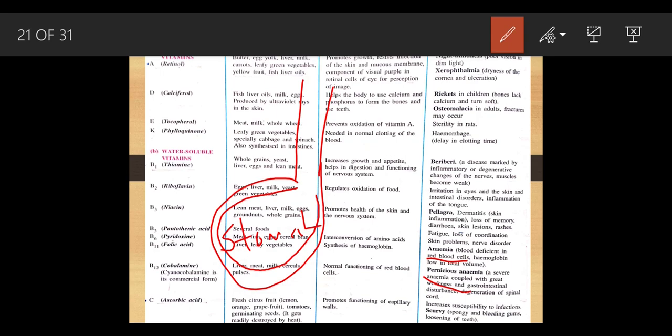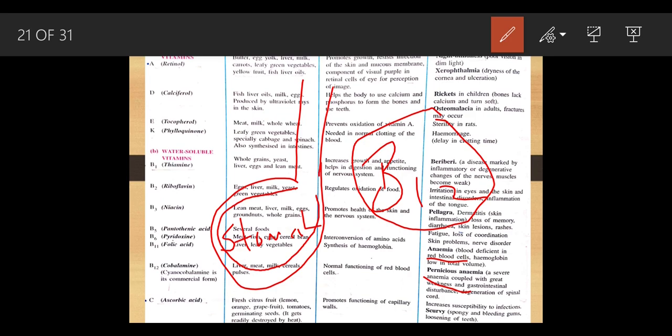If the lining of the stomach is quite weak, it won't be able to absorb vitamin B12 from sources like liver, meats, and milk. And when a person is unable to absorb this B12, it causes a problem called pernicious anemia. Again, it's a kind of anemia only. And in B12 problems, there is gastrointestinal disturbance.